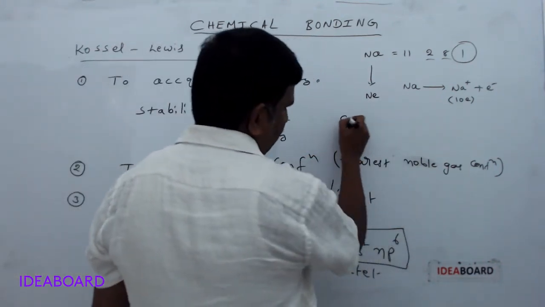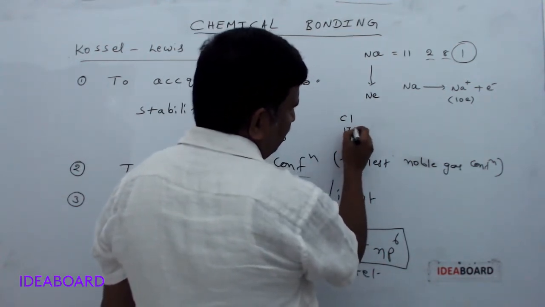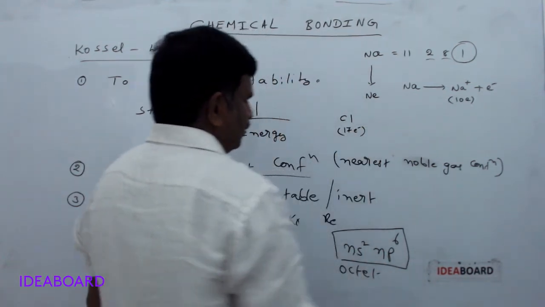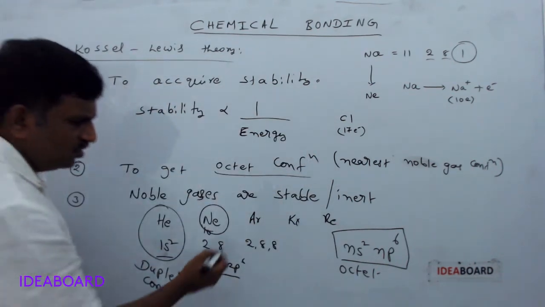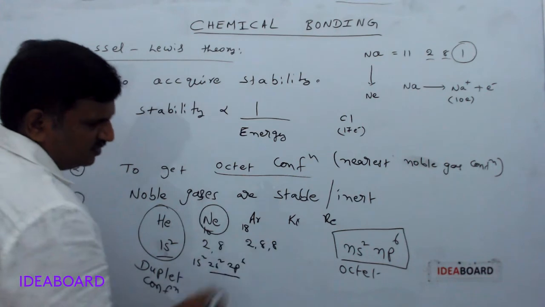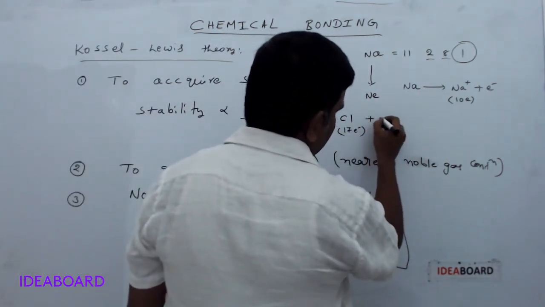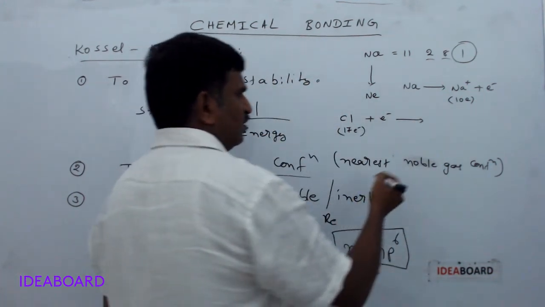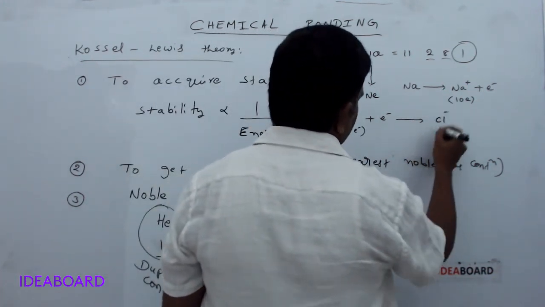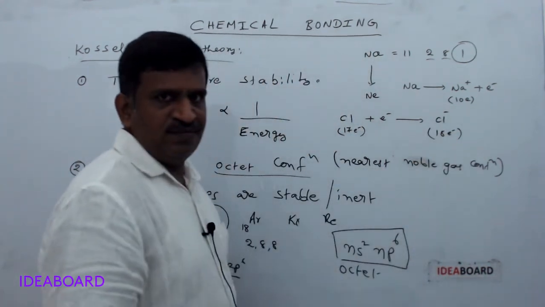Next, for example, chlorine is taken. Chlorine has 17 electrons. The nearest noble gas for this is argon, whose atomic number is 18. So to get the nearest noble gas configuration, it will gain one electron and become Cl-, which has 18 electrons, the argon configuration.